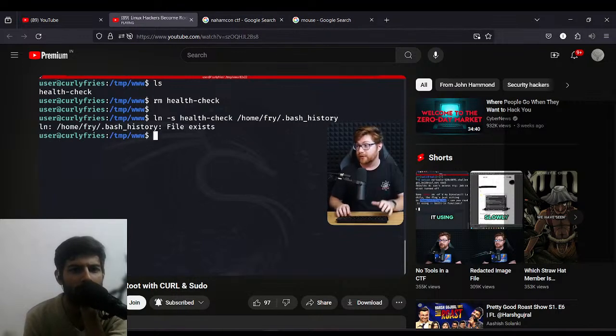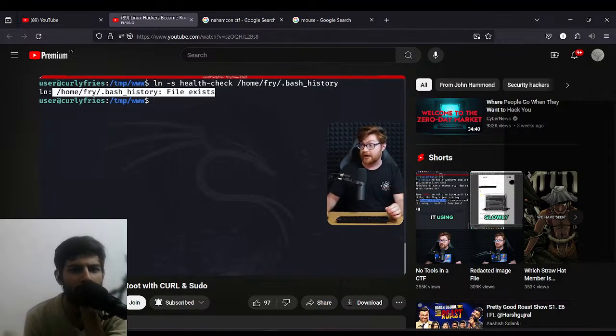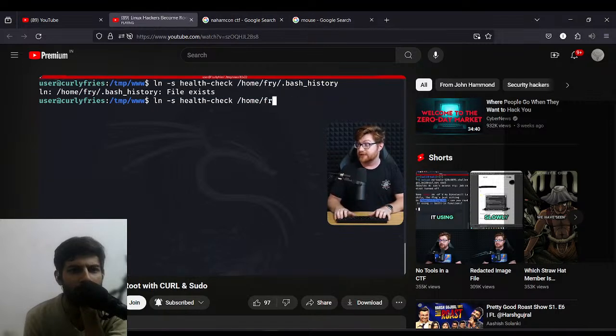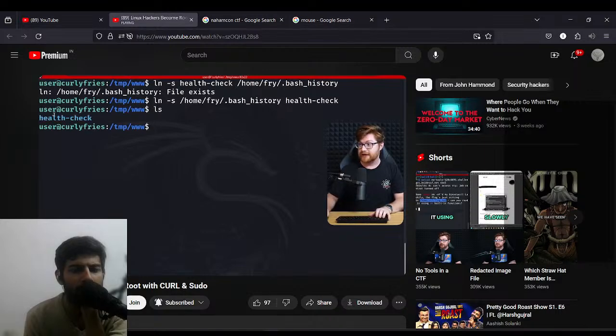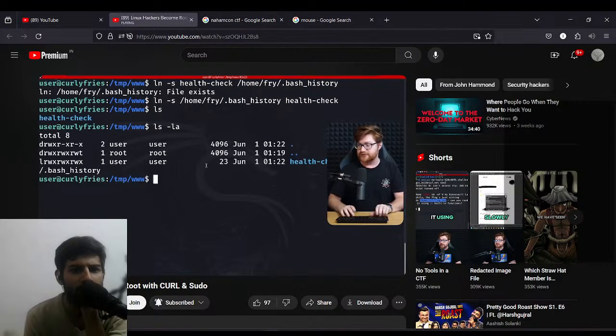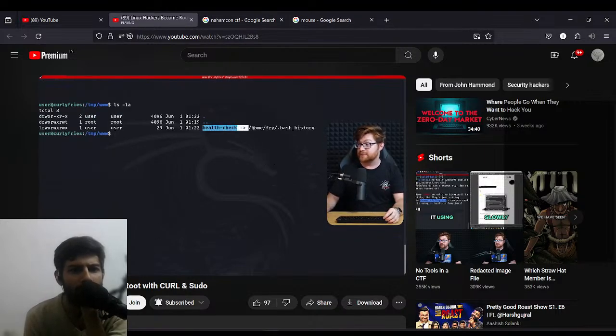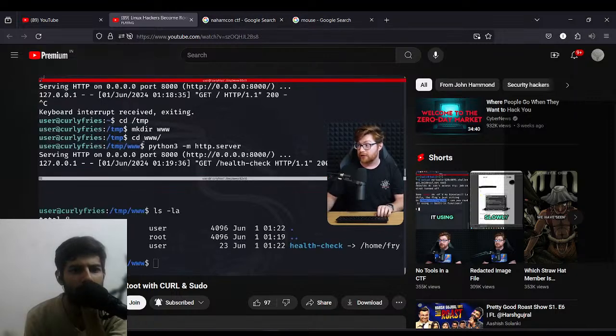Now, I don't know if I have that syntax right. No, I'm always getting that wrong. I do always get the parameters wrong, so I have to actually swap those. The order is different. It should be the bash history file first, and the file that we want to create, healthcheck, following that. Now, we should have healthcheck in our current directory. ls -la would tell us, let me zoom out a bit so it's actually visible for us, healthcheck is pointing to /home/fry/.bash_history.